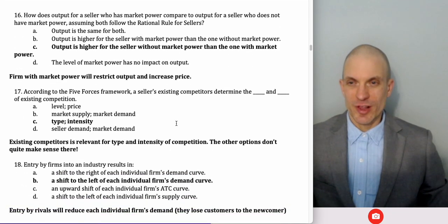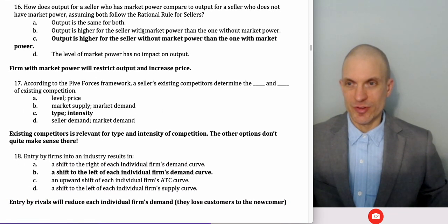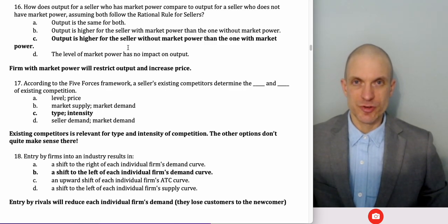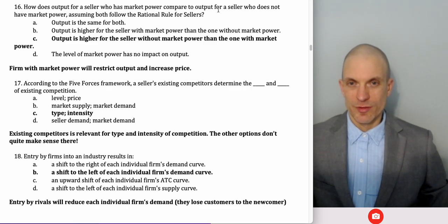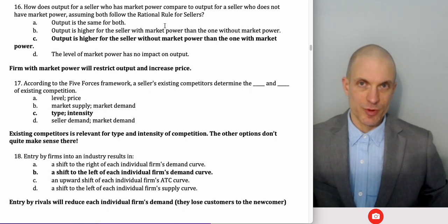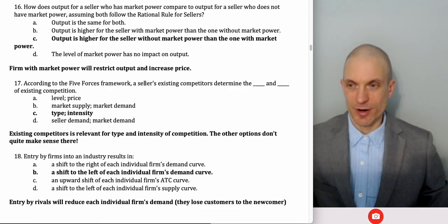How does output for a seller with market power compare to output for a seller who does not have market power, assuming they both follow the rational rule? The rational rule tells us to keep producing up to the point where marginal revenue equals marginal cost. The firm with market power is actually going to reach that point a lot sooner than the firm without market power. Market power, we're thinking about monopoly. No market power, we're thinking about something like a competitive market.